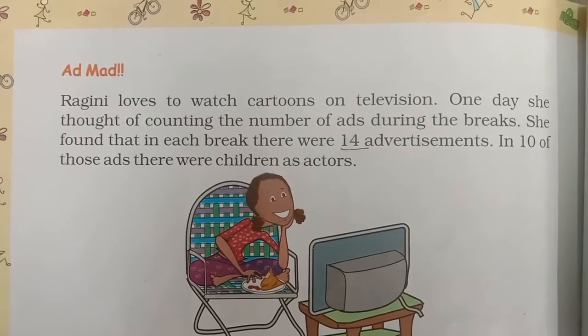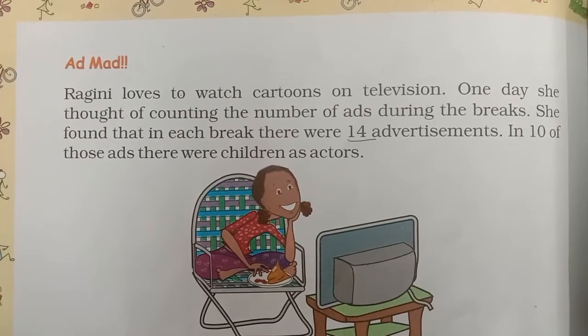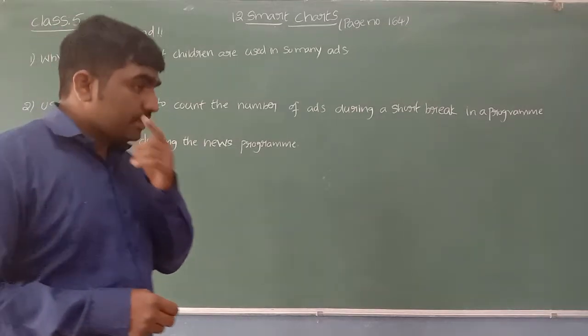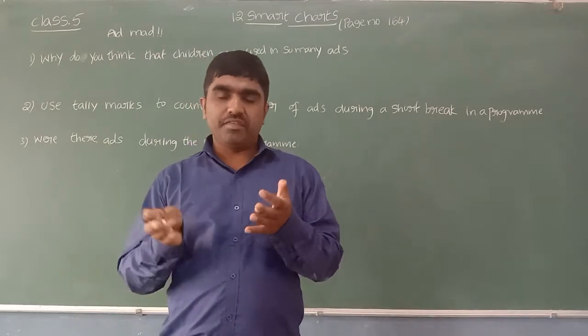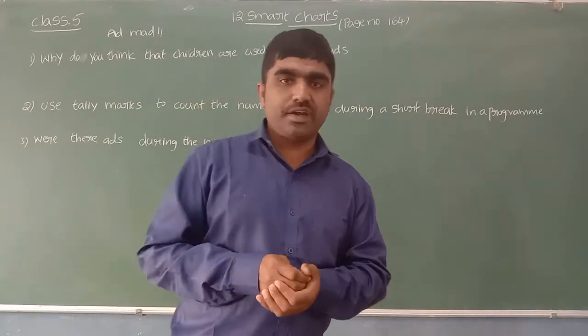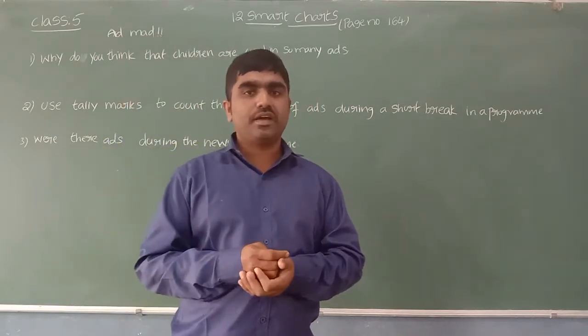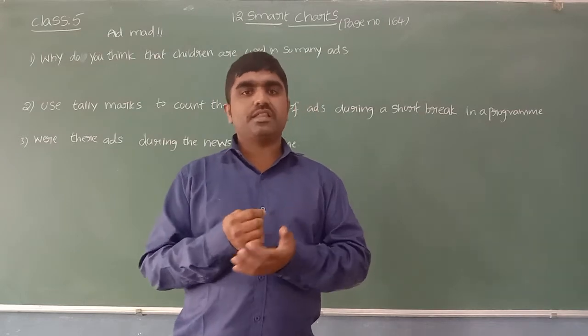Now based on this, we have some questions. So let us answer those questions, children, based on this activity. She is watching the cartoon channel, and between the breaks many ads are coming. She started counting the number of ads during the short break, and she observed that there are 14 ads in that break.